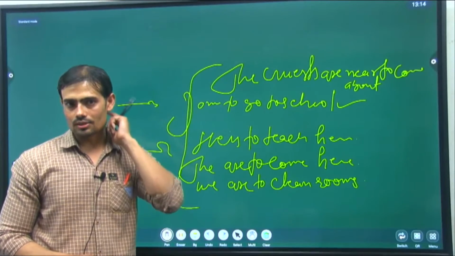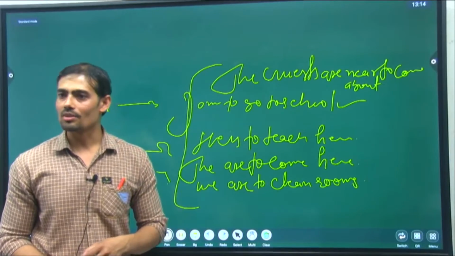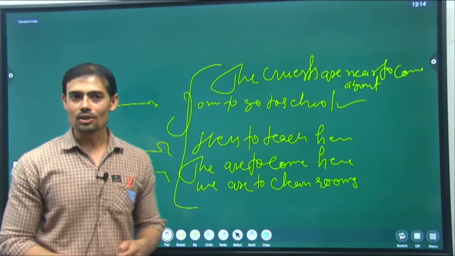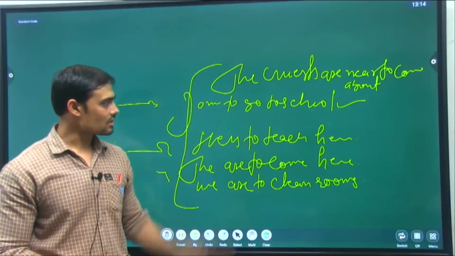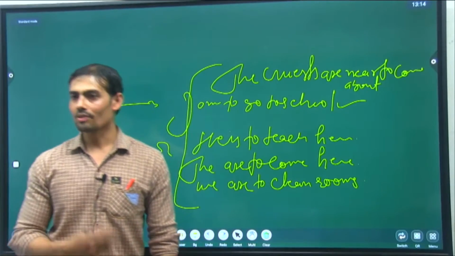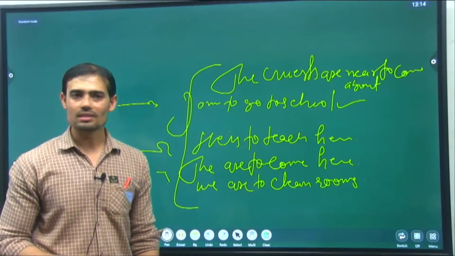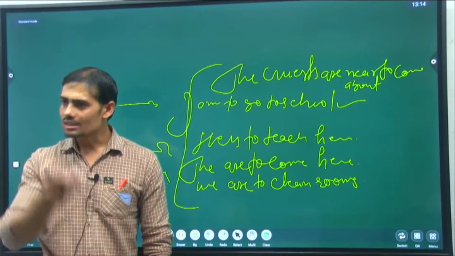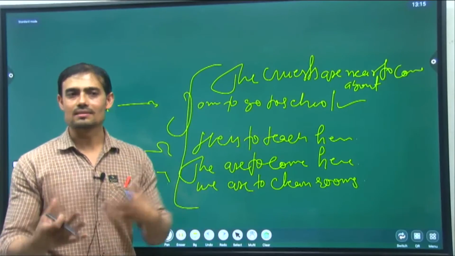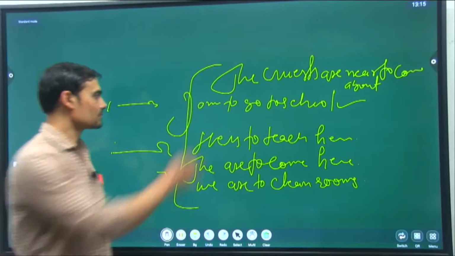Some of the students know about it that present continuous because is am here, but is am here is not in the form of helping verb. These helping verbs are in the form of main verb and non-action main verb, because in these actions we are not observing any point of action. Okay, non-action. I am to go to school. मुझे school जाना है. Not an action here. "Am" is not producing a little bit point of action here. Action is here go, process, right? But "am" is actionless, non-action.